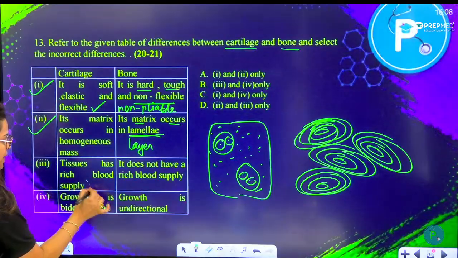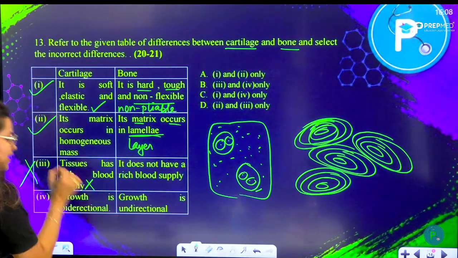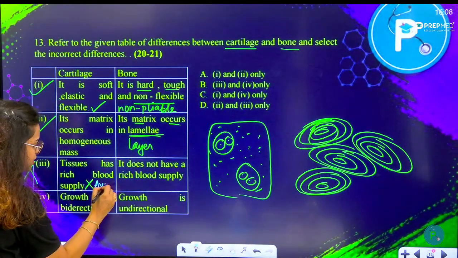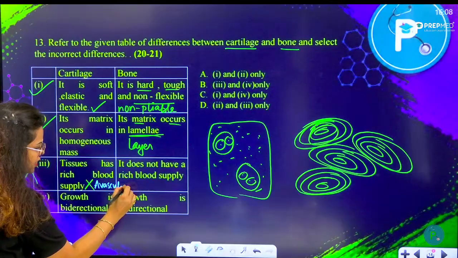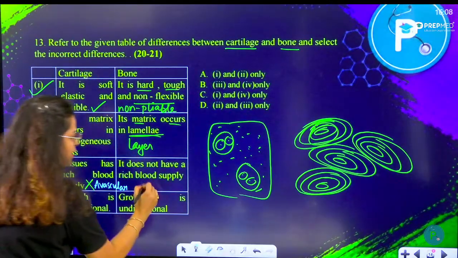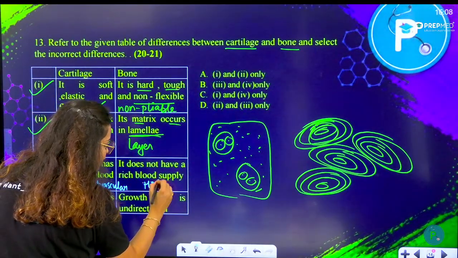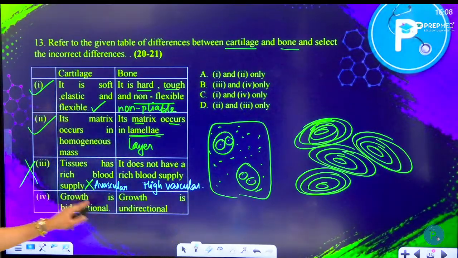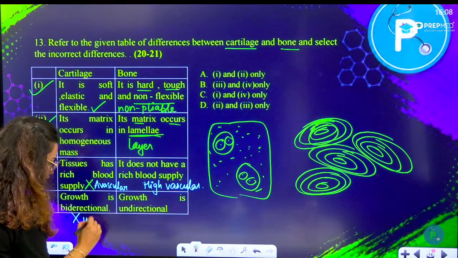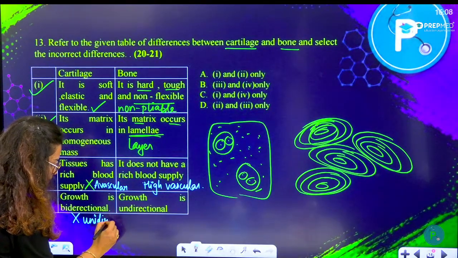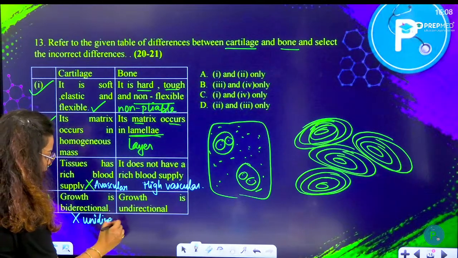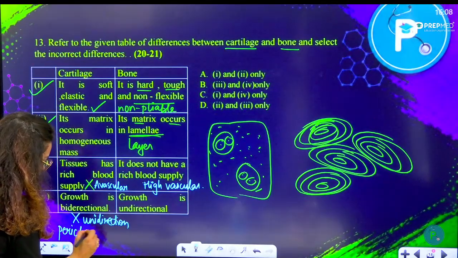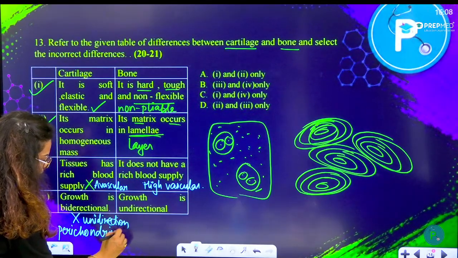Tissue has rich supply of blood. No, wrong. Cartilages are avascular. If you look into the bones, they are highly vascular. They have a rich supply of blood. So this sentence is wrong. Followed by growth is bidirectional. No, cartilage growth is unidirectional. They have only perichondrium. Unidirectional growth is because of the presence of perichondrium only, on one side.